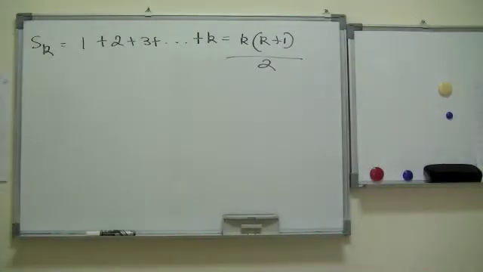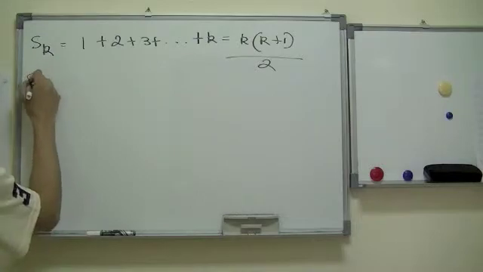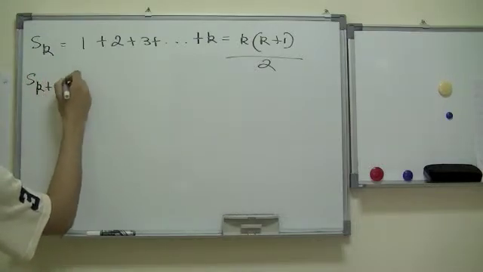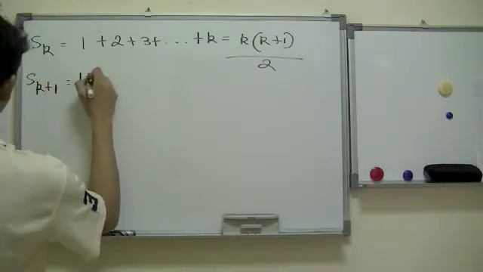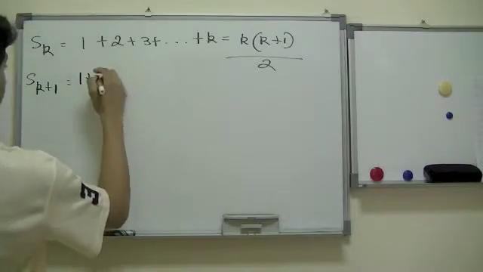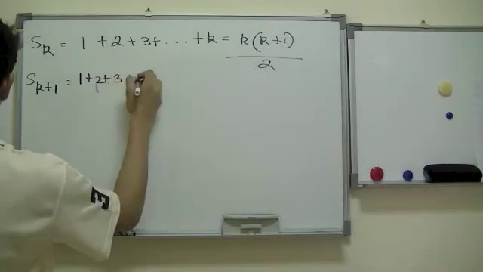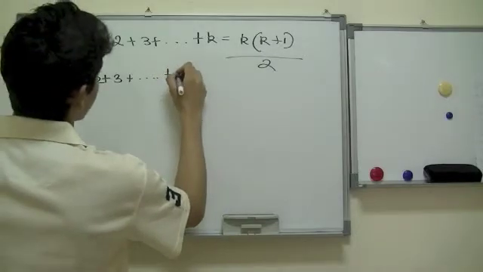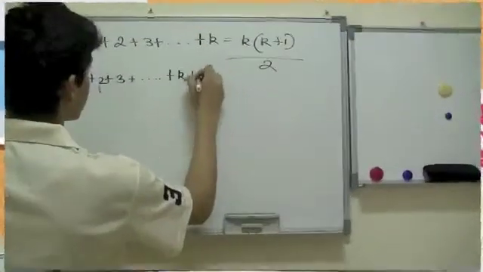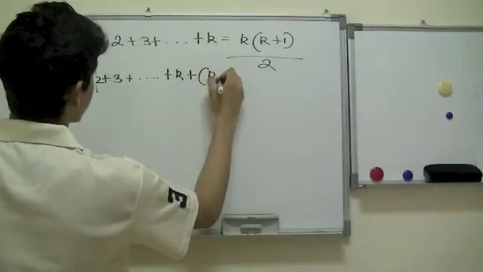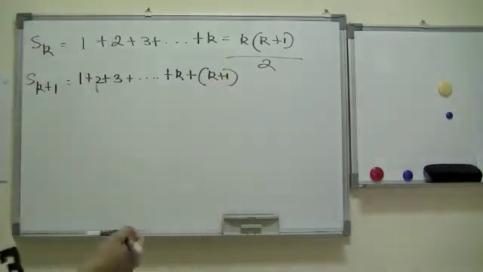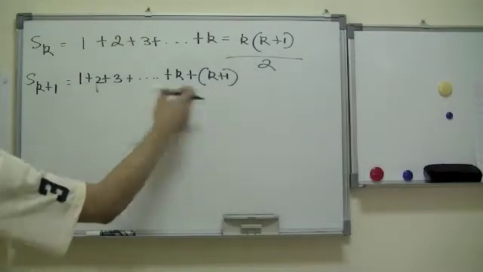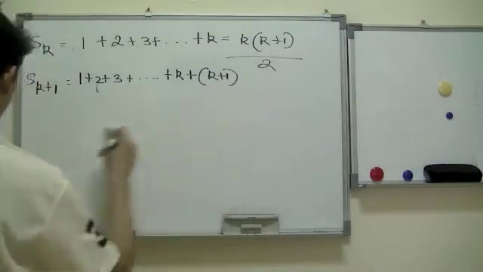This is what we found out in the formula, right? So what if you want to add r plus 1? Well, basically it would be 1 plus 2 plus 3 plus and so on till r plus 1, right? Because we want a number greater than r, so it would be r plus 1 right here.